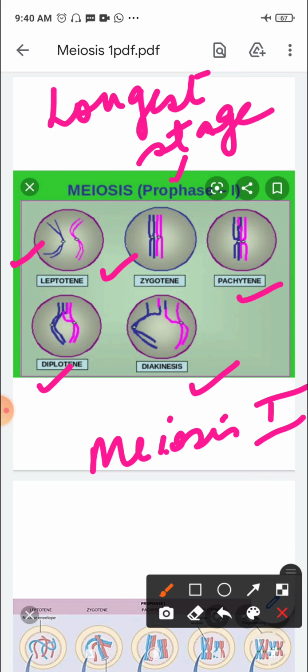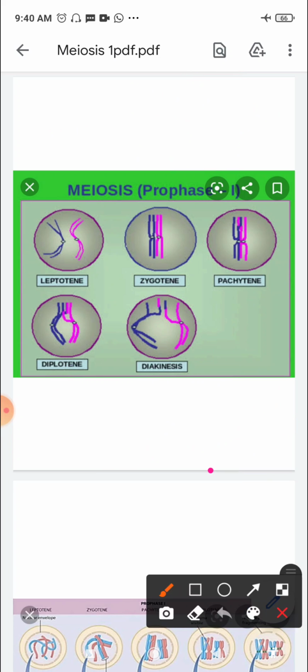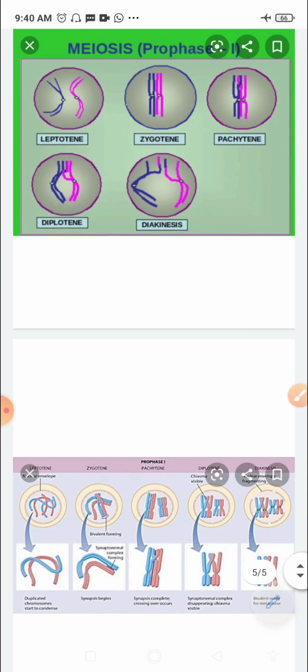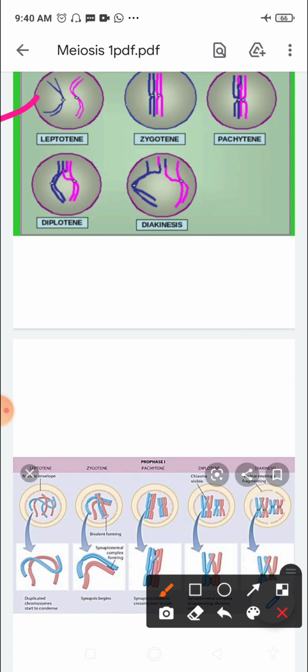Now if you look at the first stage, that is the leptotene stage, you will see here that the chromosome appears as thin long threads, right? The chromosomes in the leptotene stage appear thin and long, and you can compare it here also, where they have a beaded appearance due to the presence of chromomeres. If you look at the enlarged view, you will see that they have a beaded appearance.